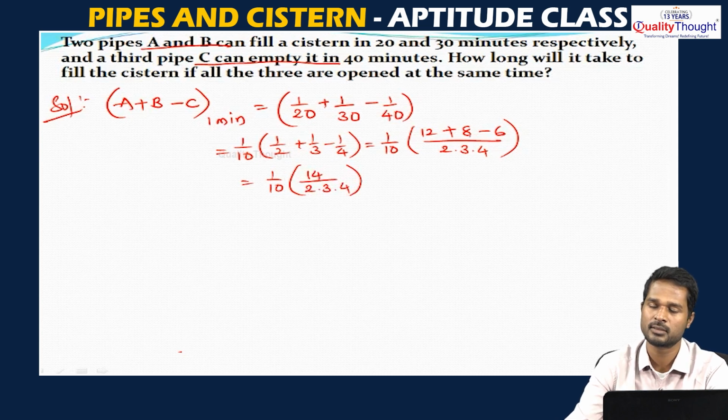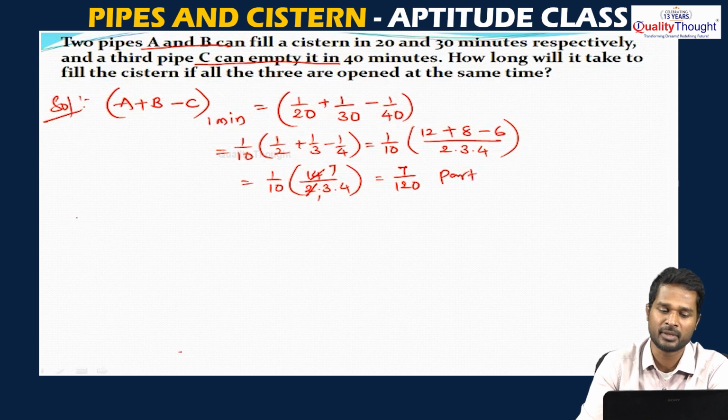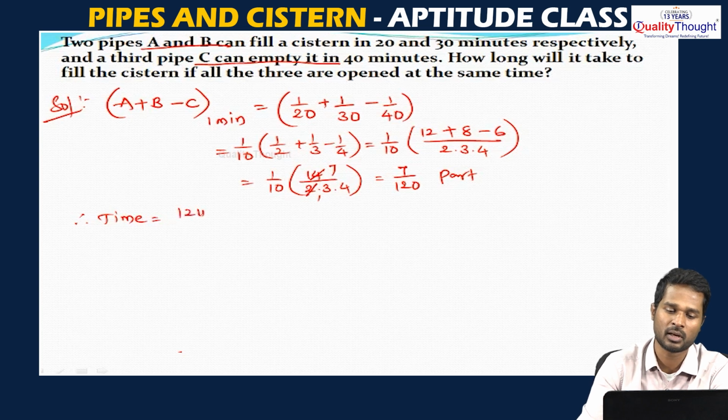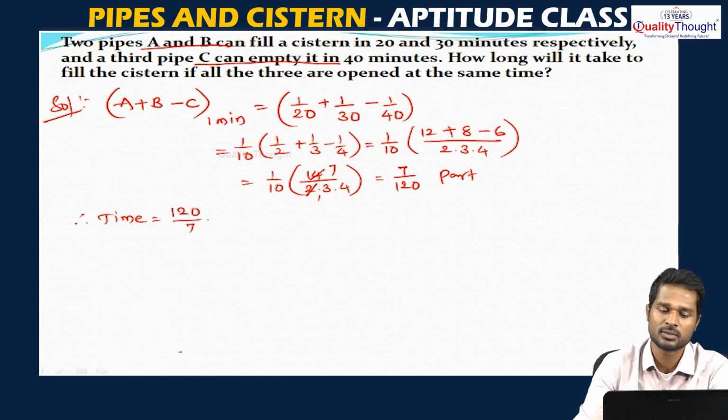12 minus 6 is 6, plus 8 is 14, or 8 minus 6 is 2, 12 plus 2 is 14, either way. So 2 1s are 2, 2 7s are 14, which gives 7 by 3 4s are 12, into 10, which is 7 by 120 part in 1 minute. In 1 minute it will fill a part of 7 by 120. Now the time required is the reciprocal of the 1 minute part, that is 120 by 7.